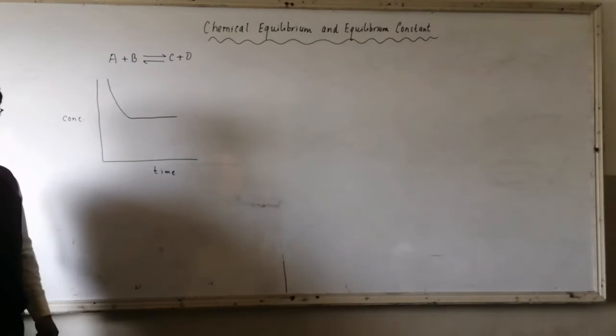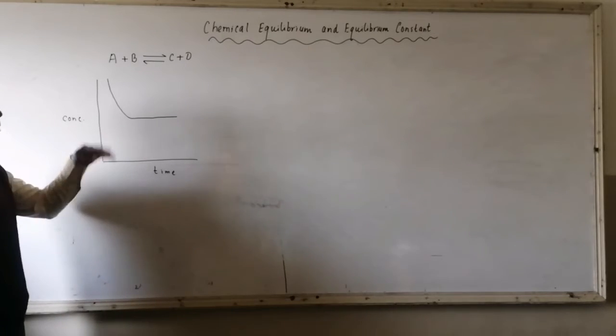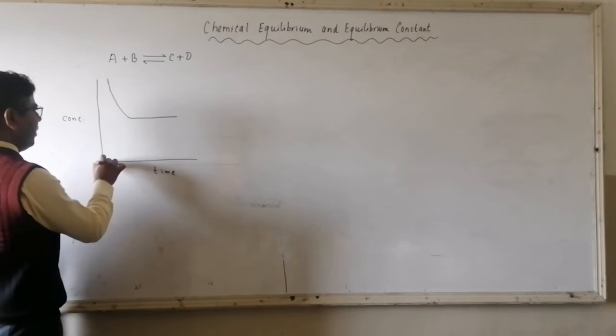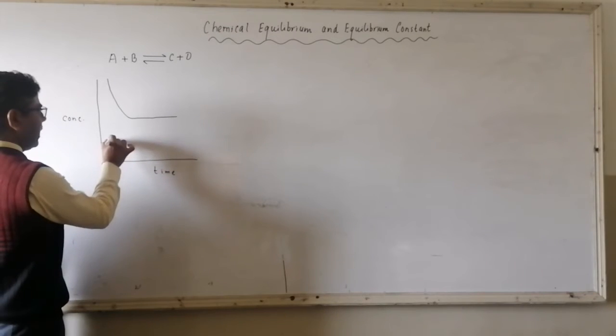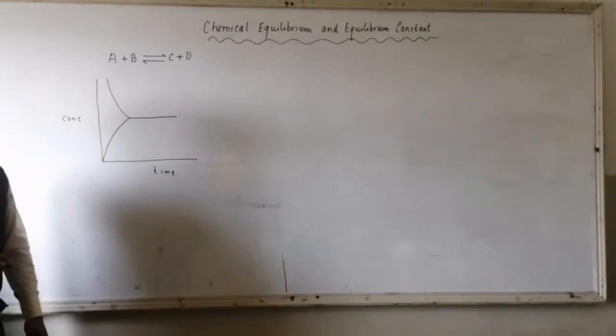About C plus D, initially the reaction was irreversible, or we can say A plus B is giving C plus D. So initially the concentration of C and D will increase, and after some time, or at equilibrium, the concentration of C and D will remain constant.